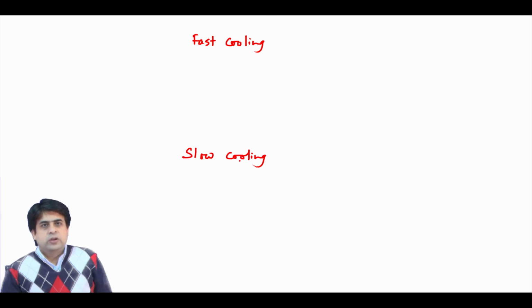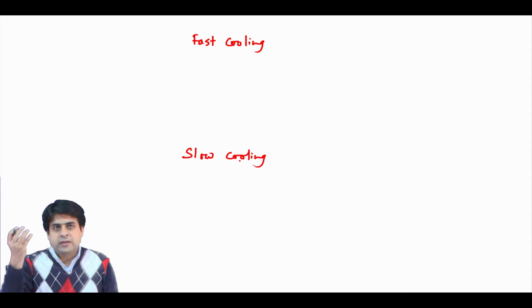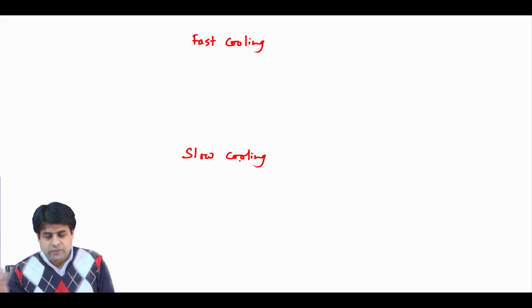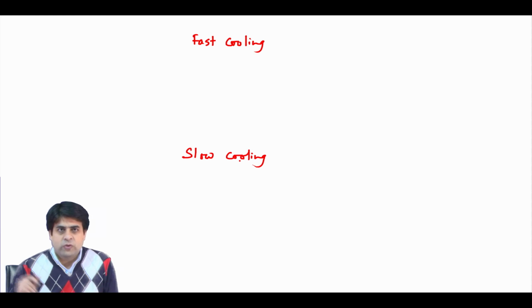When you have some melt, and that melt starts to crystallize very fast, suppose you are in the anorthite side, the primary phase field of anorthite.